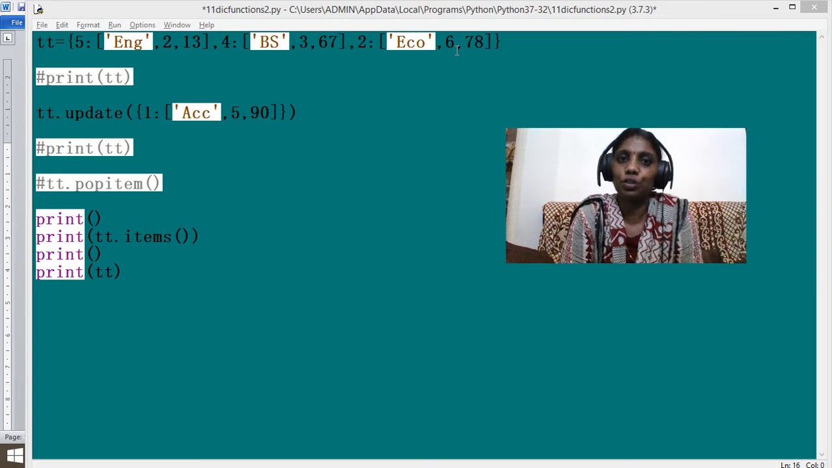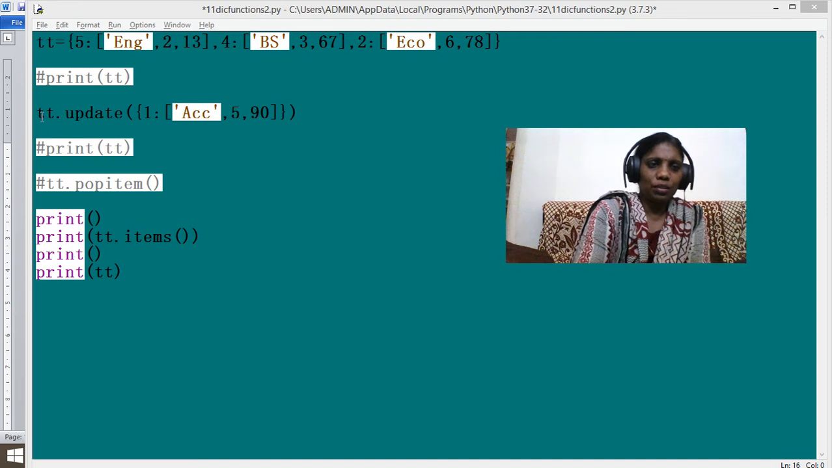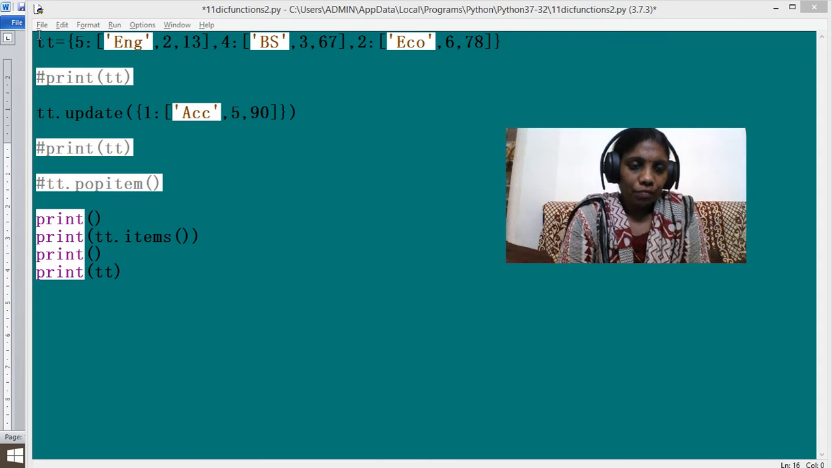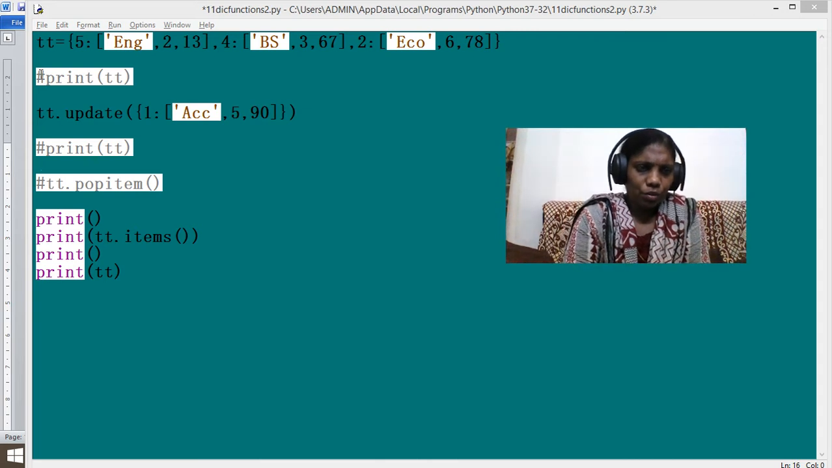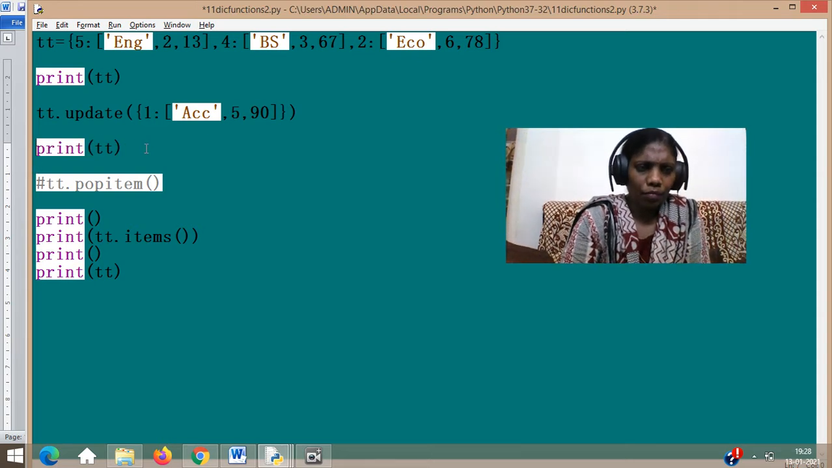Key should be a single value. Key should be a single item. Understood? Just like that, I have tried update also, just to show you that this is also possible. That is, a list can also be coming under the section of values. Now comes a function which I was trying to explain to you. So I will uncomment these two, so you will know that that can be coming.